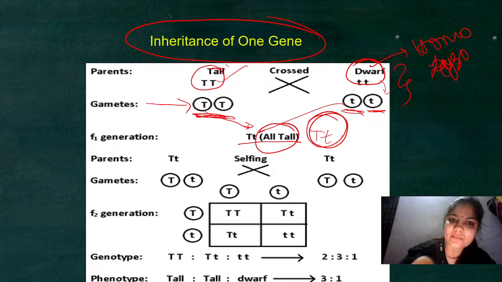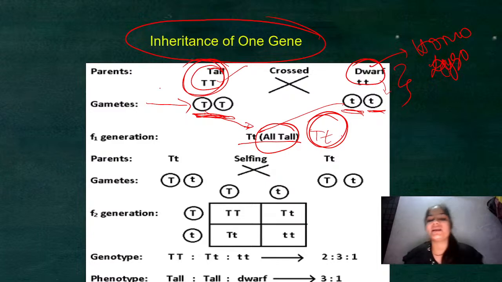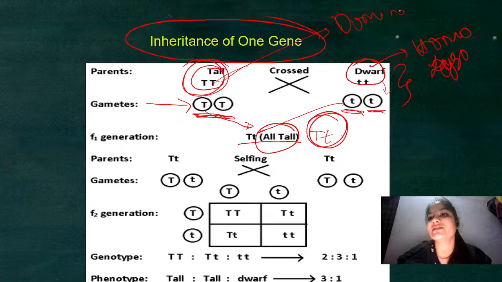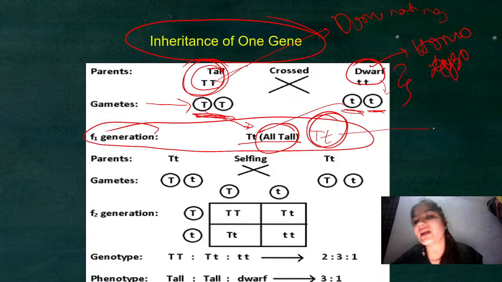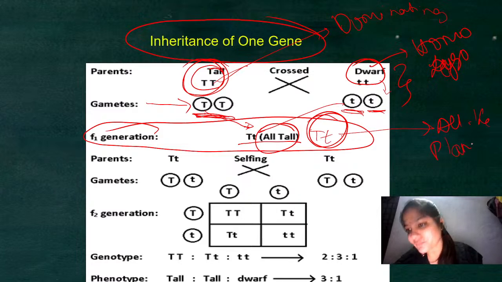Because the tall parent here is the dominating character, or we can also say dominating gene. This comes under the F1 generation. So under the F1 generation, all the plants were tall.